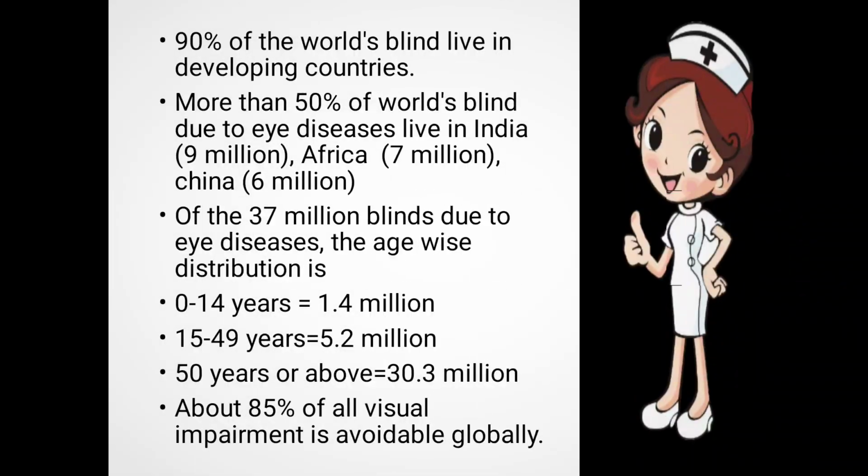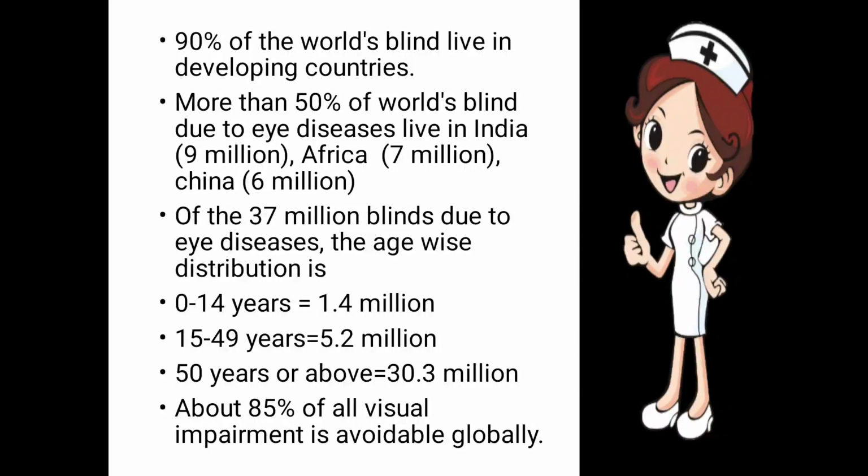Next one: 90% of the world's blind live in developing countries. In developing countries, the blindness rate contributes 90% of the world's blindness.